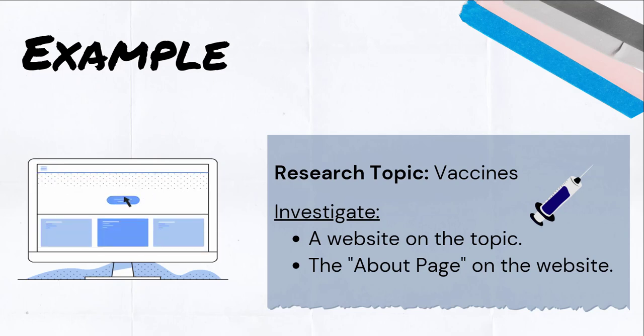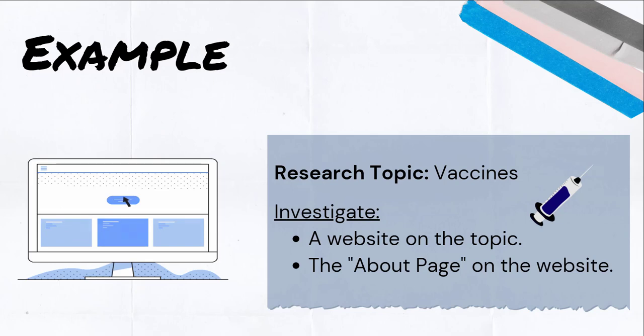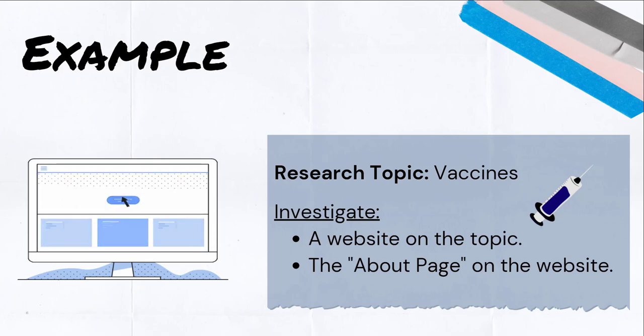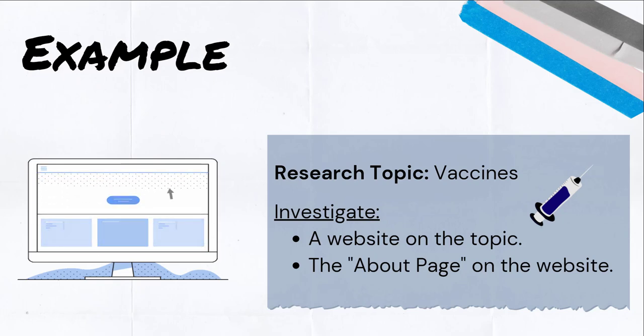Since the authors have a biased point of view and the content is based on opinion rather than research, this would not be an appropriate source you would want to use for a college research assignment on vaccinations. As a researcher, you will want to find resources based on research findings rather than opinion or propaganda. Also, make sure the source is clearly organized and includes in-text citations and a list of references.